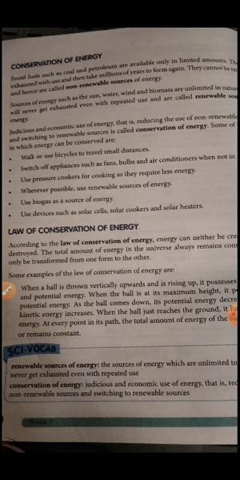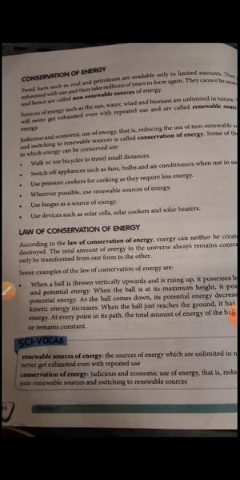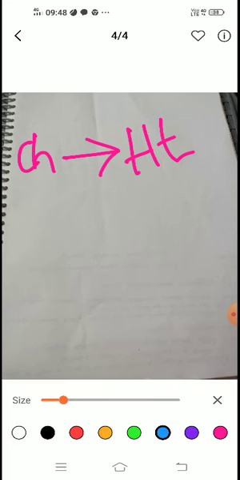If you create it, it is destroyed at one point. If you destroy it, it is created at another point. For the conservation of energy, let us consider a simple example of chemical energy changing into heat energy. You have a list of examples in your textbook. Let me consider a fossil fuel, a matchstick or petroleum, anything.